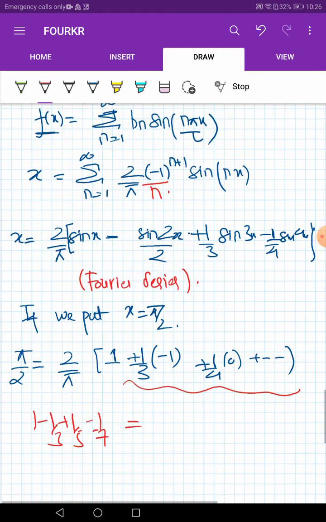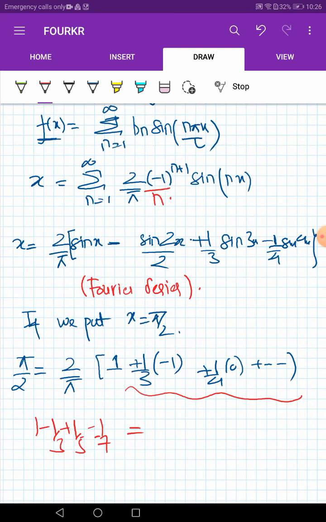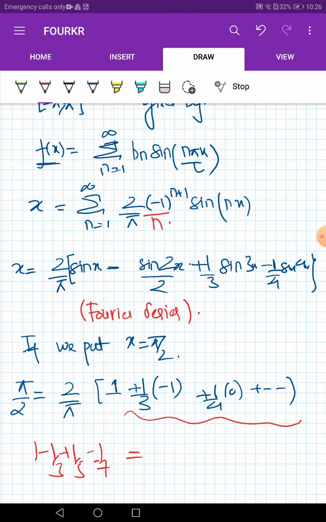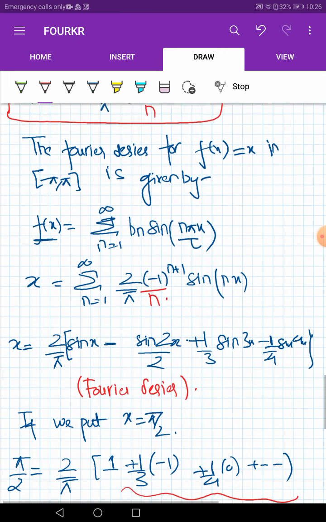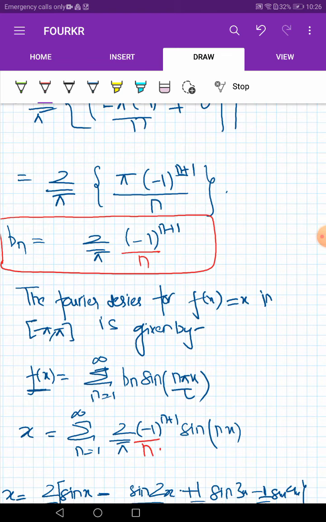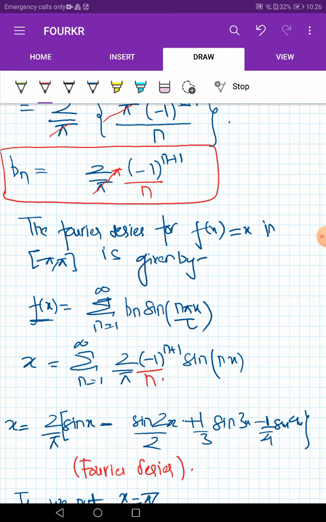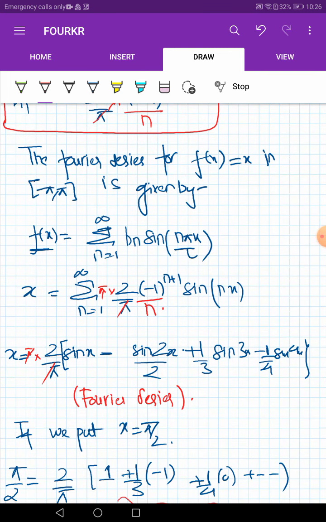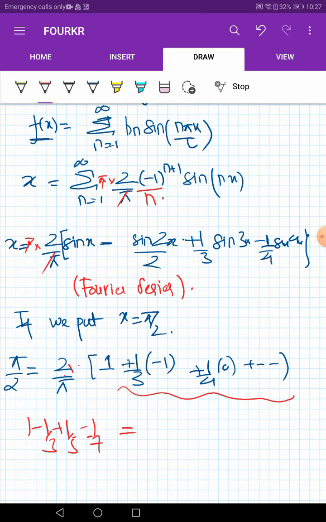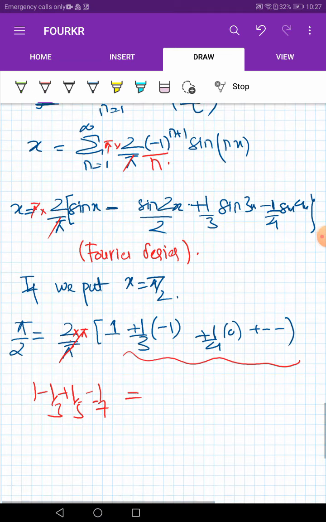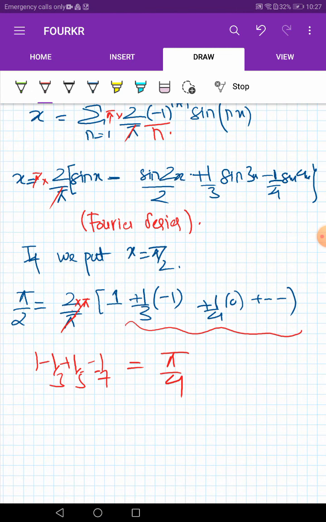I'm sorry, I made one mistake, I guess. If x is equal to pi by 2, then 2 by pi is there, so this pi term will also go. Here pi is also there, so this pi will get cancelled. Now our result is pi by 4. So the answer is pi by 4.